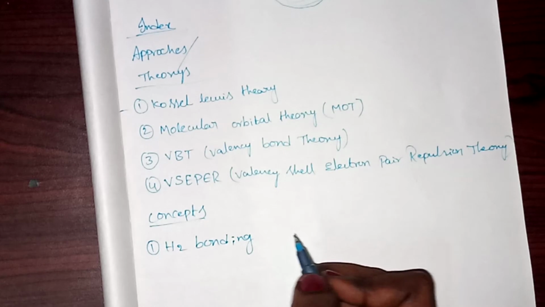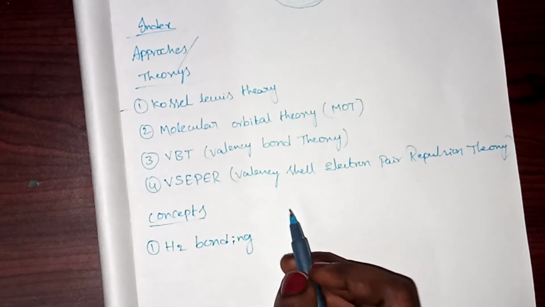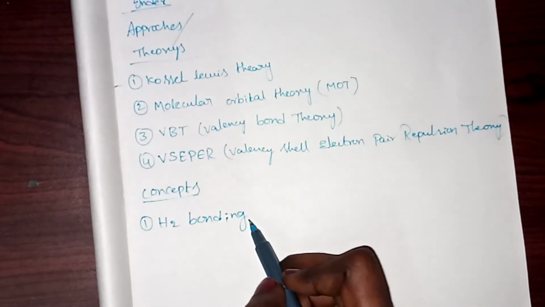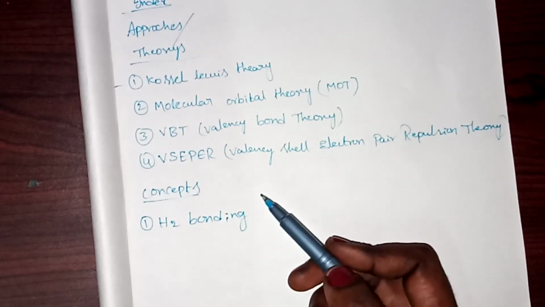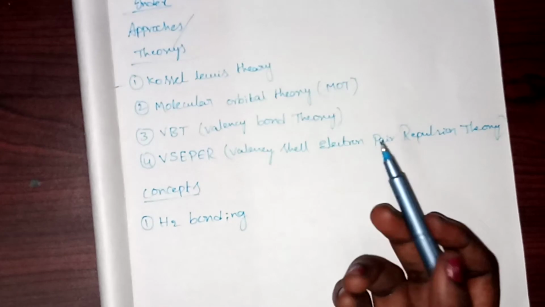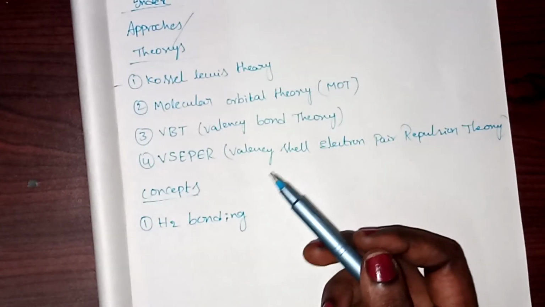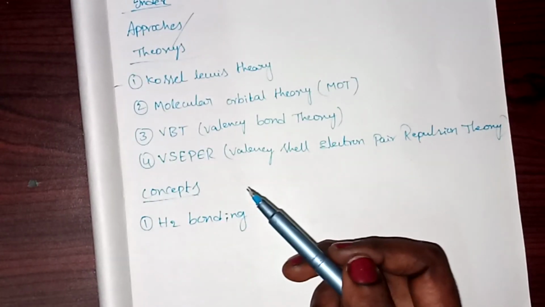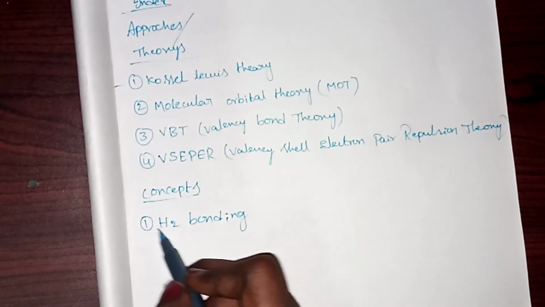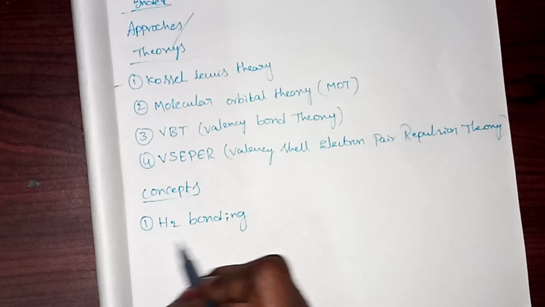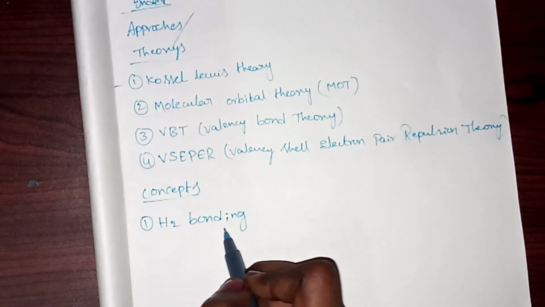You will study the types of hydrogen bonding and the factors affecting it. You will also learn how a hydrogen bond is formed. All of these things you will learn in hydrogen bonding.